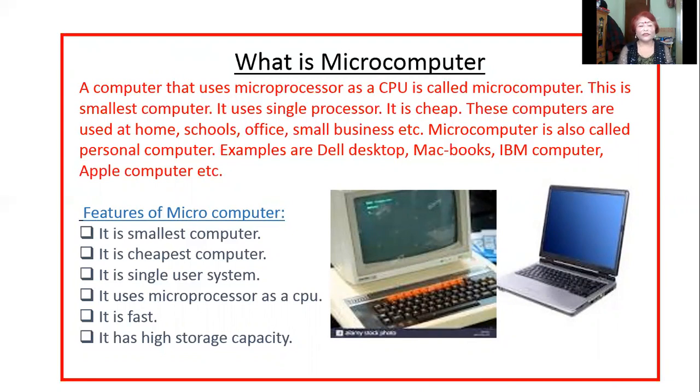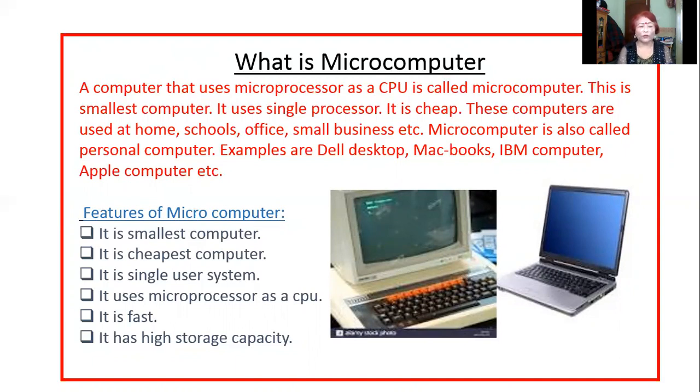It uses a single processor. It is a single user computer system because only one person can work at a time. That's why it is called a single user system. And in multi-user, many people can work at the same time. So a computer that uses a microprocessor as a CPU is called a microcomputer.